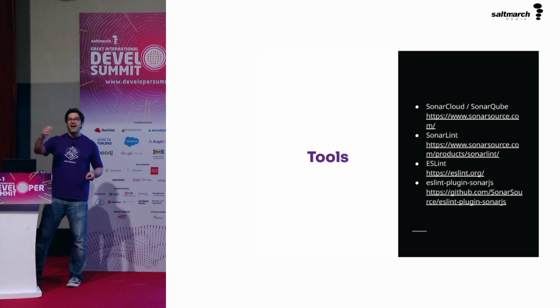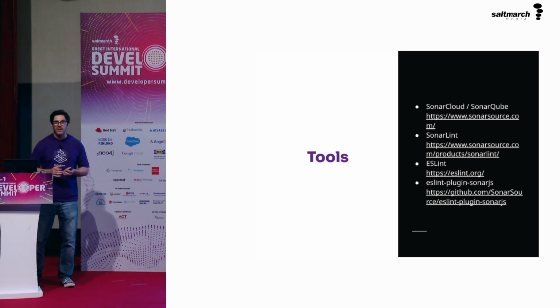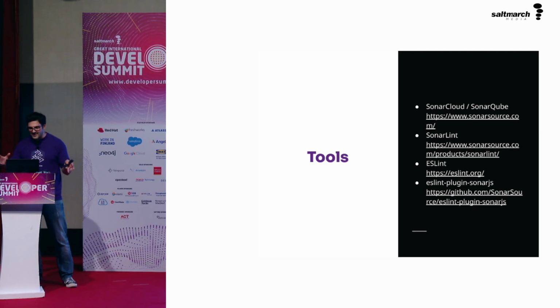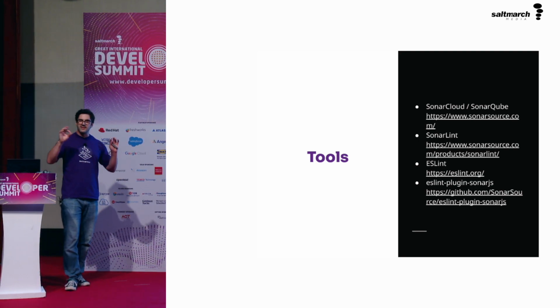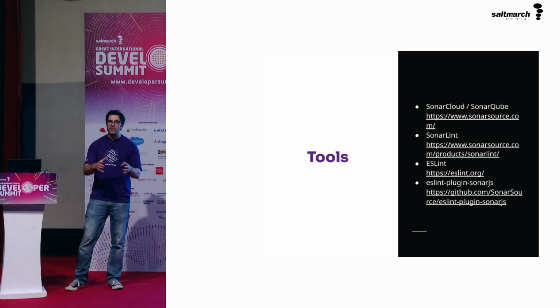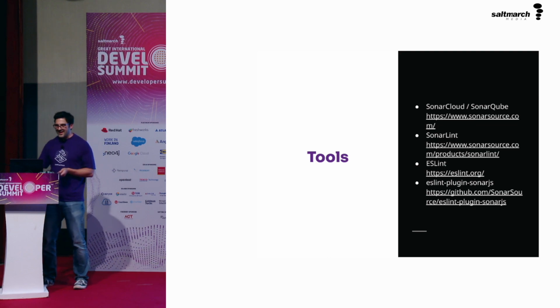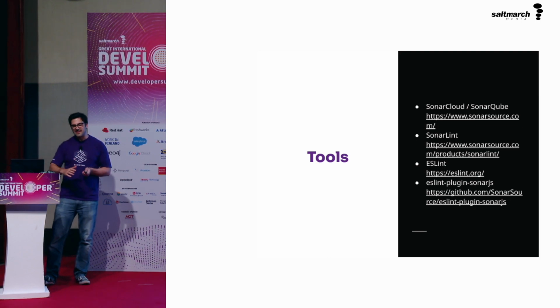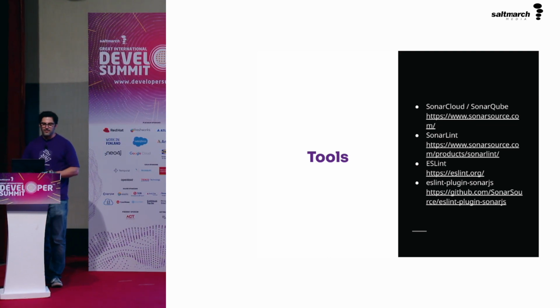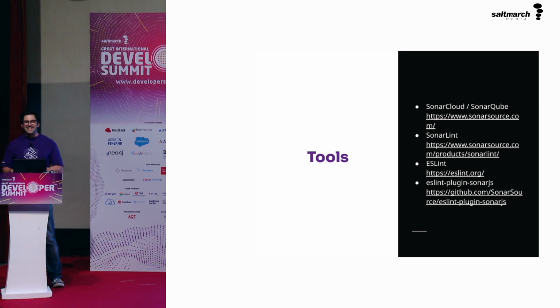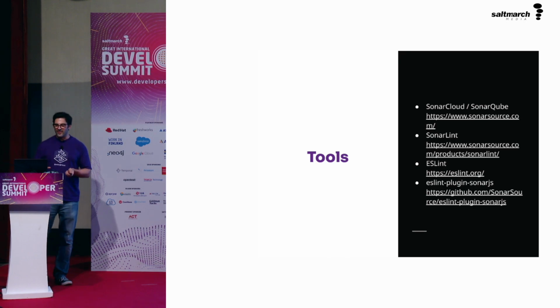But if you would like to add cognitive complexity to your ESLint set of rules, then Sonar actually also produces an ESLint plugin, Sonar.js. It has a bunch of rules, including cognitive complexity, which you can turn on as you like. And I recommend that. If you already have ESLint, then just add the ESLint plugin, Sonar.js, get that cognitive complexity rule going, and see what it tells you about your code.